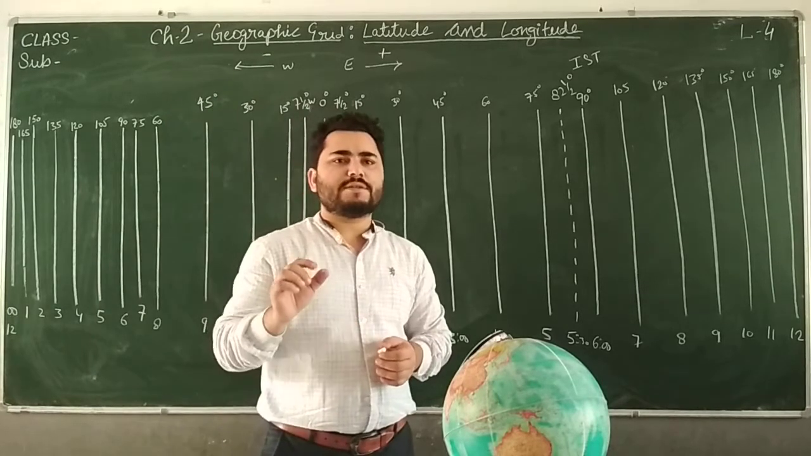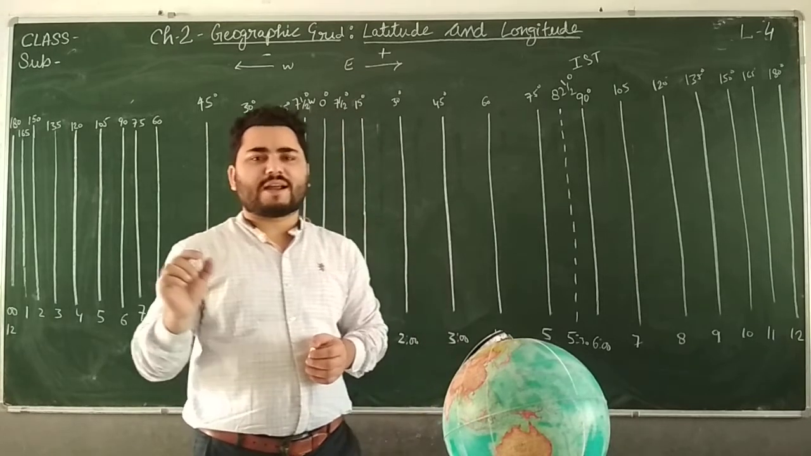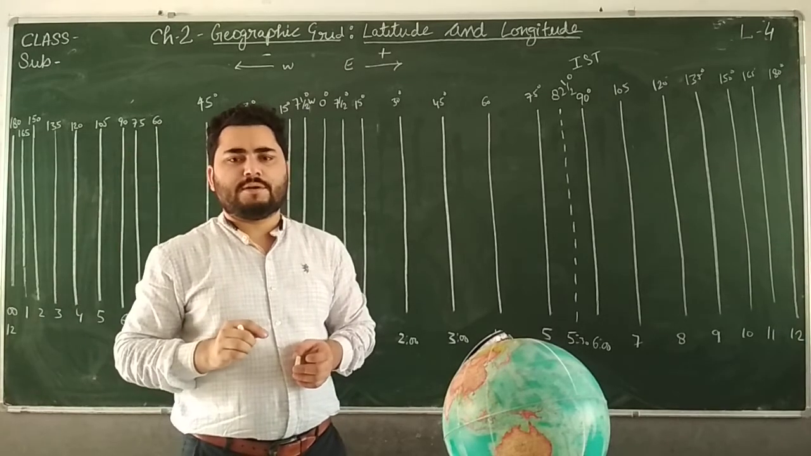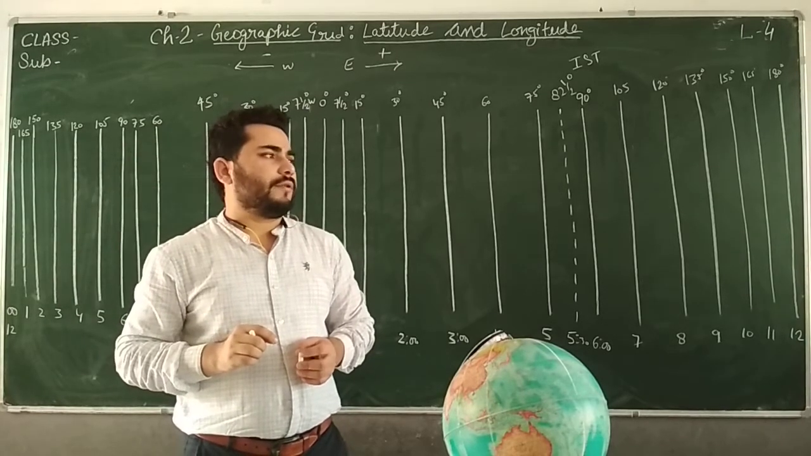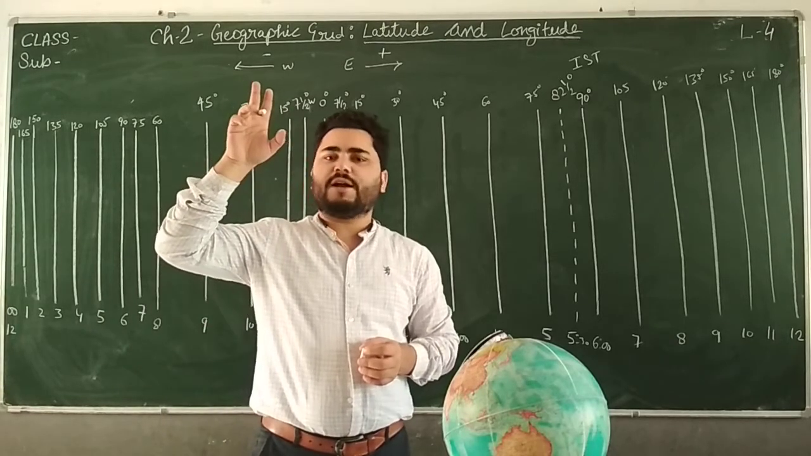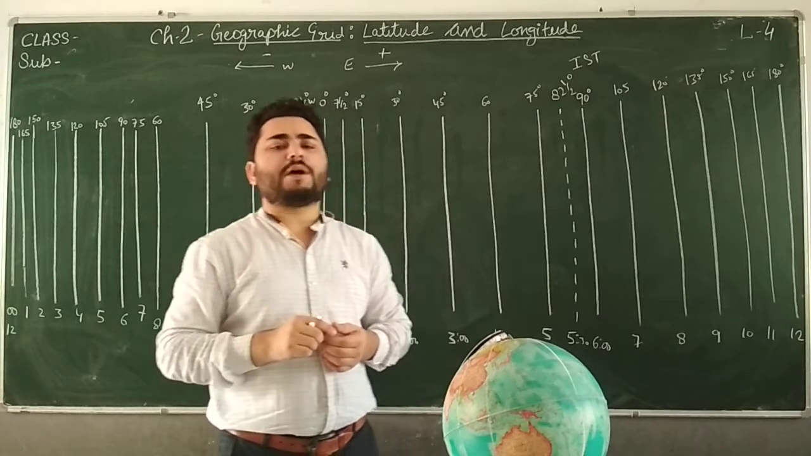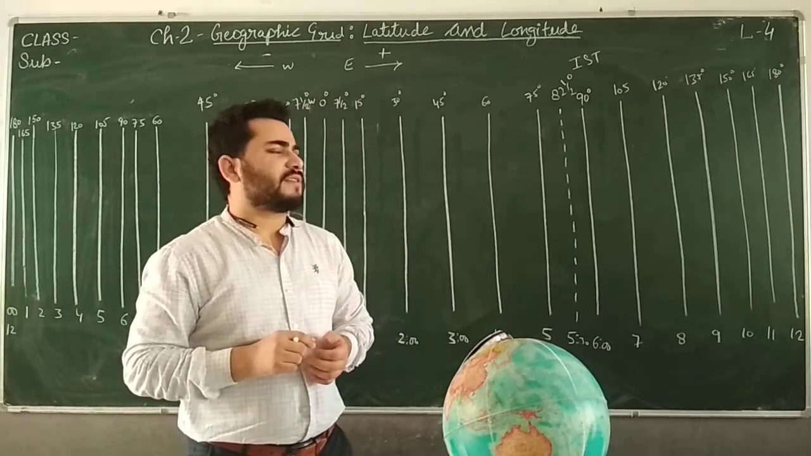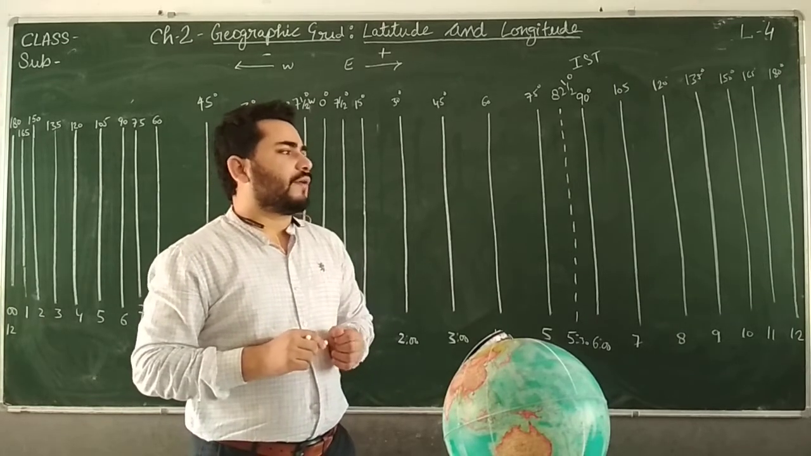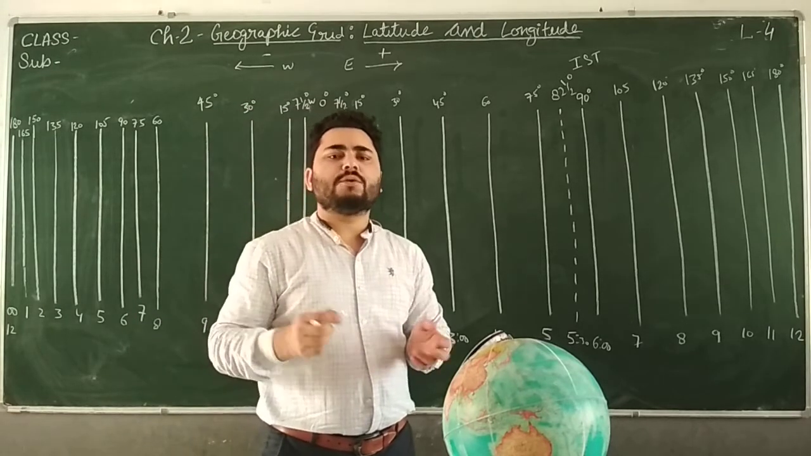Local time is the time at any place which is reckoned by the overhead sun, right? If at your place the sun is at your head, at its highest position, then that time will be the noon time for that place, which is basically 12 o'clock. So that will be the local time. In other words, you can say that the time of a longitude is local time.